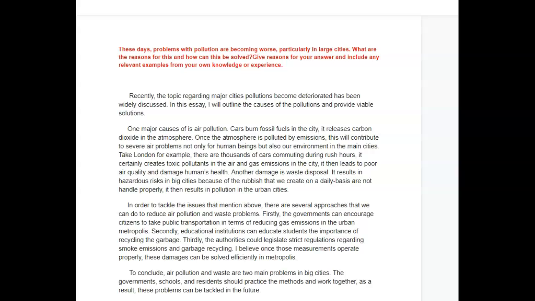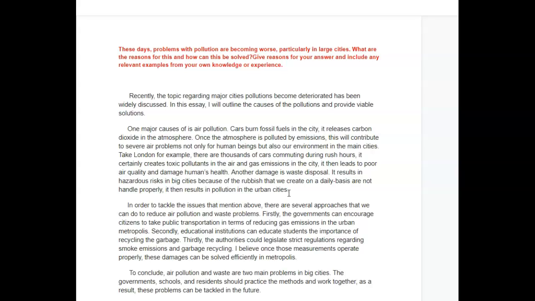Another pollutant, how about that, is waste disposal. It results in hazardous risks in big cities because of the rubbish that we create on a daily basis. Okay, no, because the rubbish we create on a daily basis is not handled properly. Full stop. This then results in pollution in urban cities. Okay, so let's clean this up.